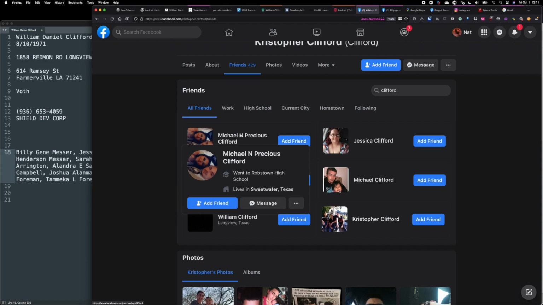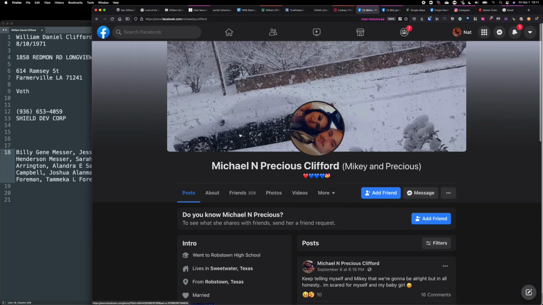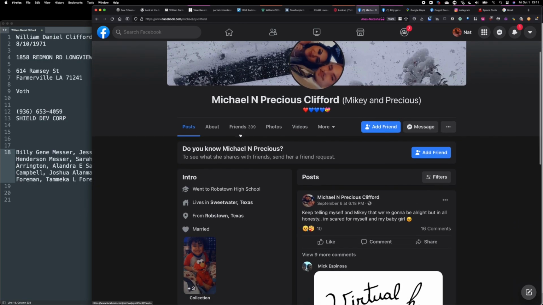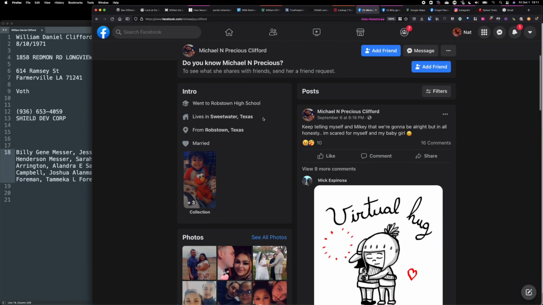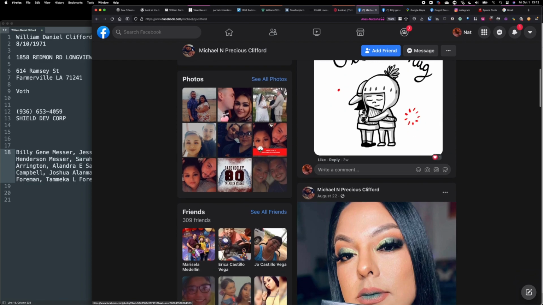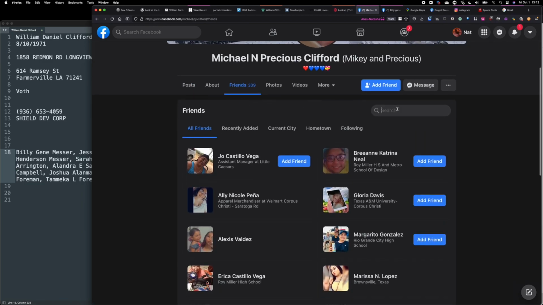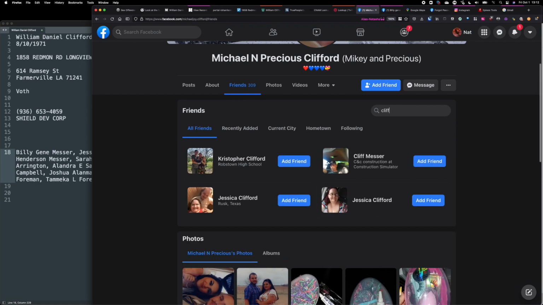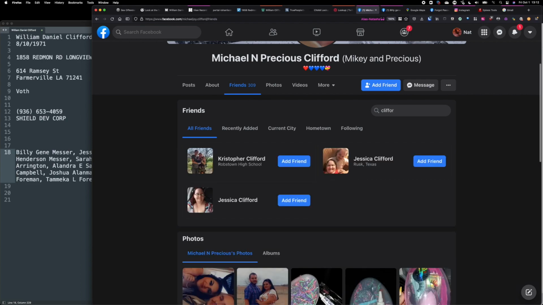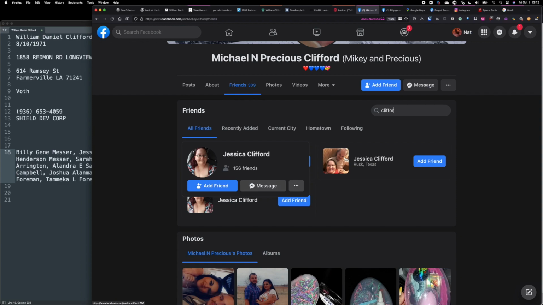So another pivot point, a friend of a friend with the same surname, likely related. Now this person, Michael, similar, stays in Texas. Instead of getting into his life, let's get into his friends further. Now let's search for his friends and family. Same surname, so Jessica is likely related.